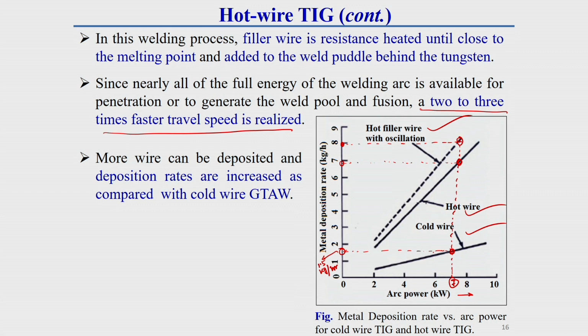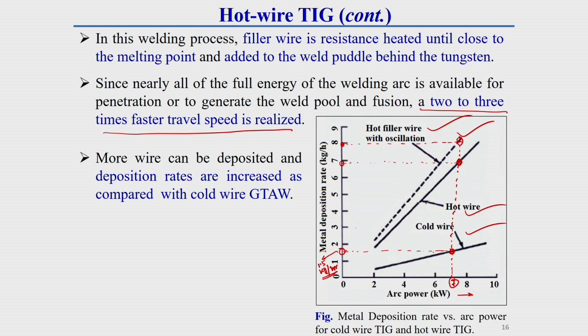So in this way, we can get around 4 to 5 times more deposition rate with hot wire techniques compared to cold wire. And if we want a further increase of deposition rate, we can oscillate the hot wire by some oscillation system. This is how the deposition rate varies.